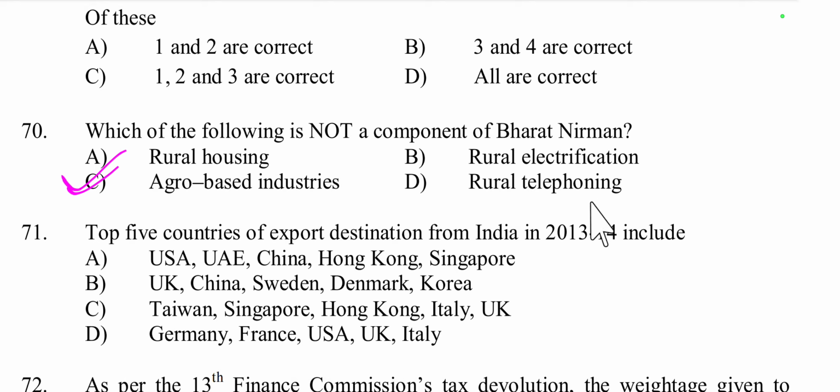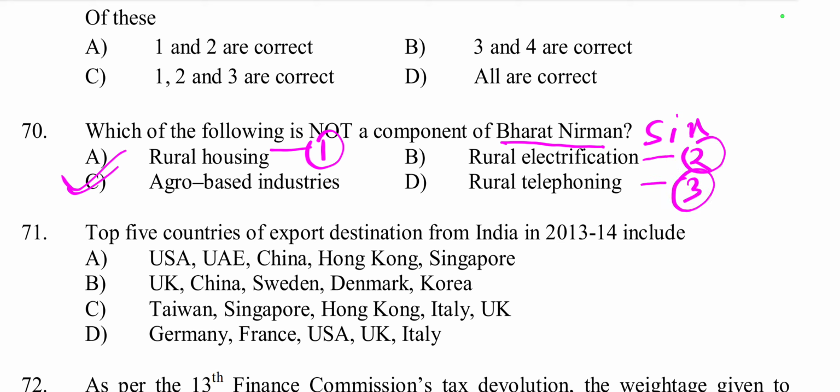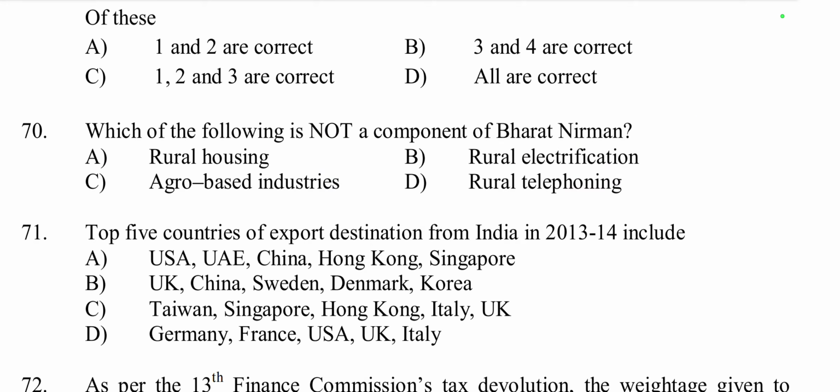Bharat Nirman focused on rural infrastructure with a total of 6 components: rural housing, rural electrification, rural telephoning, rural roads, rural drinking water and irrigation. So agro-based industry is not there. So option C is the right answer.